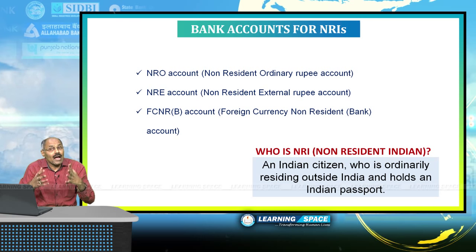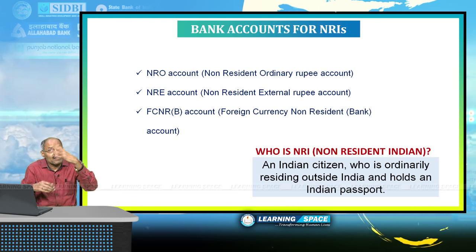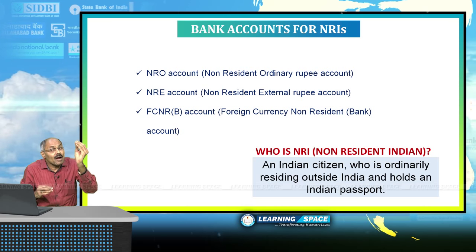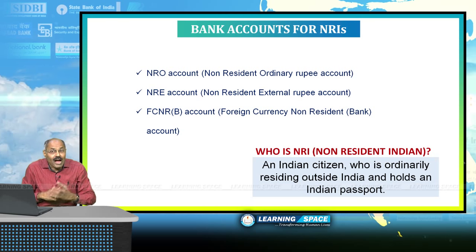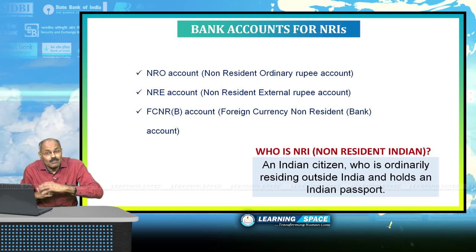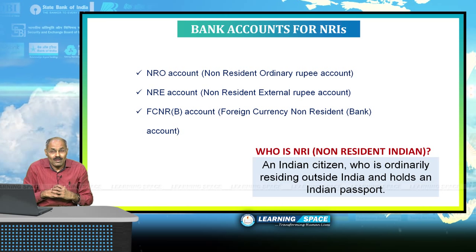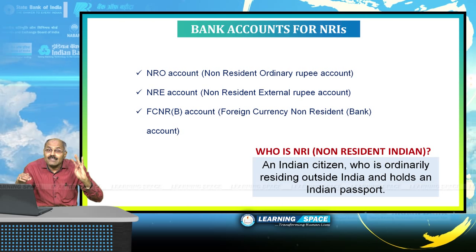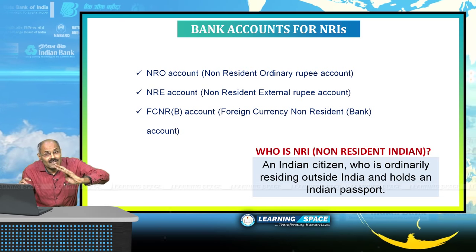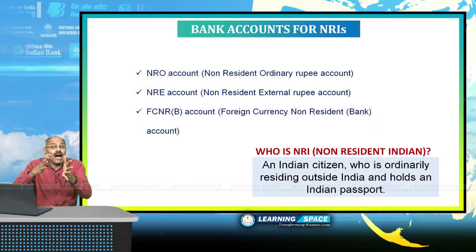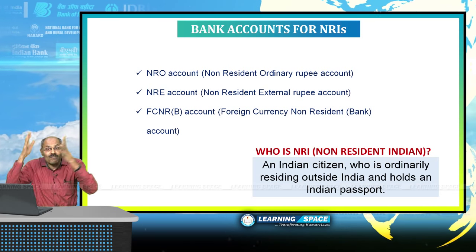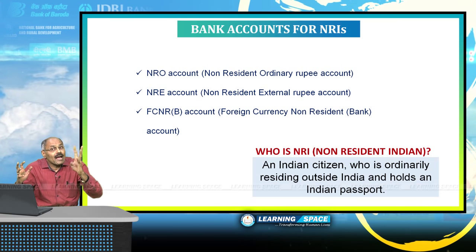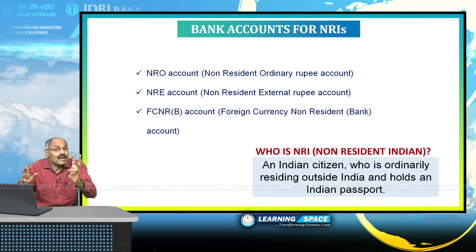Right? So I have given all the salient features of these 3 accounts. I hope you will understand if you go through these accounts, and I have skipped 2 types of accounts. I will discuss them at the appropriate time. 2 types of foreign currency accounts are export earners foreign currency account as well as resident foreign currency account or RFC account. These 2 types of accounts I will discuss at the appropriate time, and for the time being, please don't forget, NRIs have got option to open 3 types of accounts: NRO account, NRE account and FCNR account.